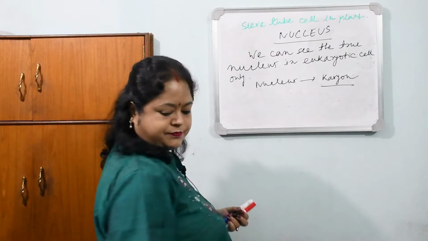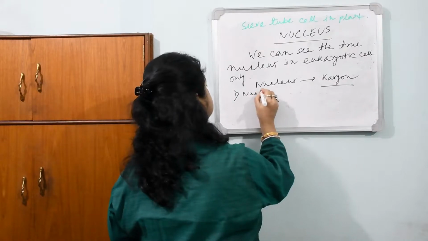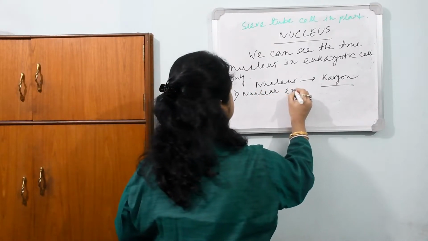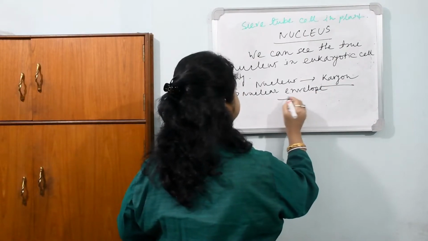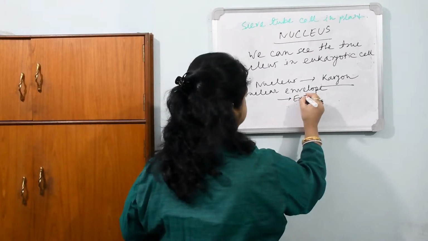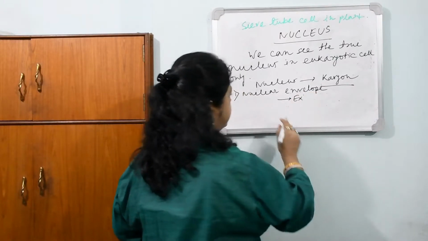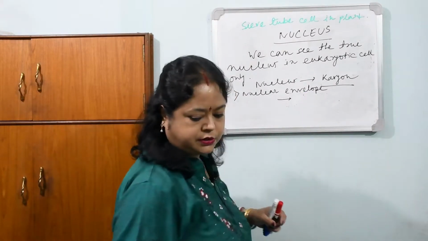Now nucleus has, number one, nuclear envelope. It has two parts. It's another word known as karyotheca.